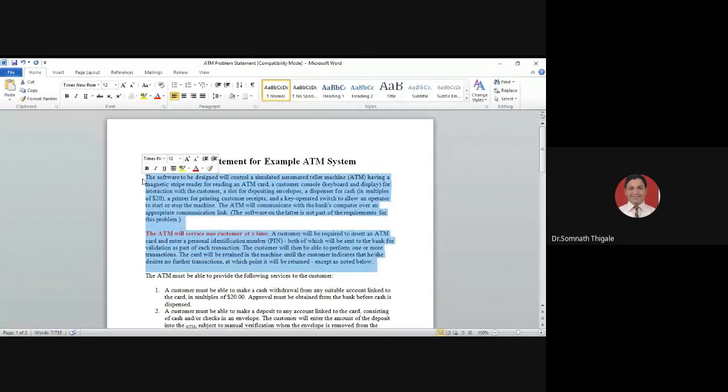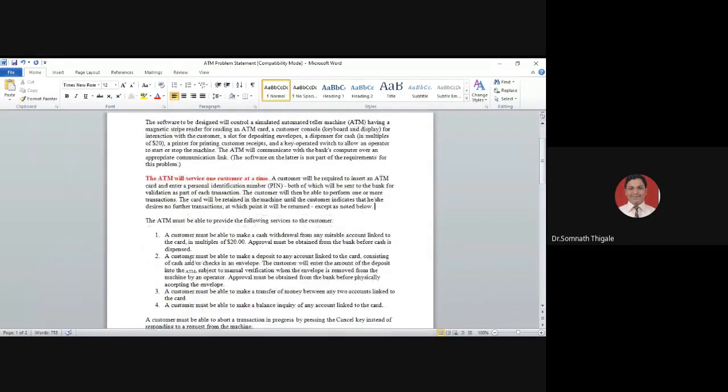Whatever the interaction, that communication happens between the analyst from the software developer side and the bank manager, and they agreed on these points. And once they agreed, we can list out the problem statement. So the simple problem statement they have written here is: the ATM must be able to provide the following services to the customers.